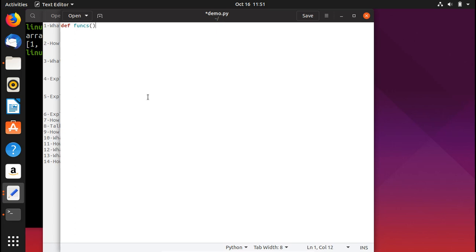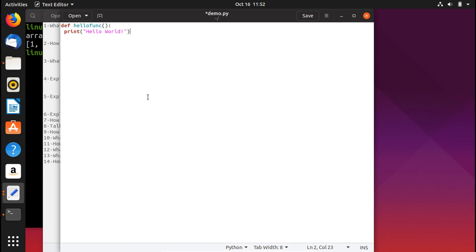Then you put a colon, and after that you give a slight space so that you can indent your code. Here you can print anything, so let's say I print hello world, and let's call this function hello function.